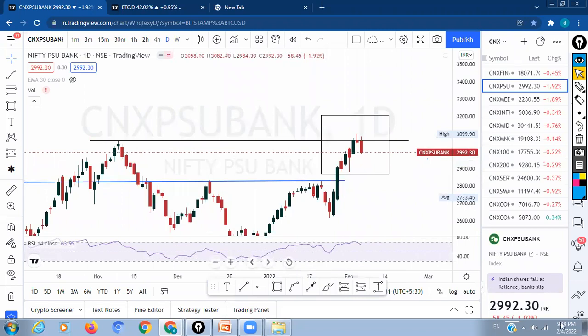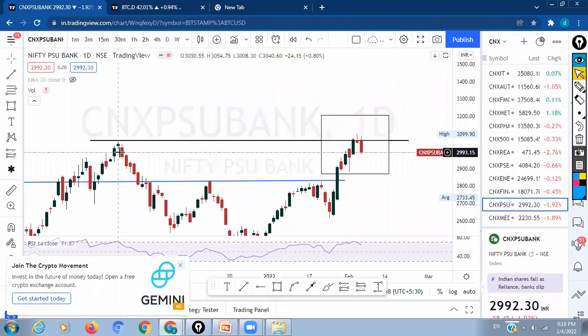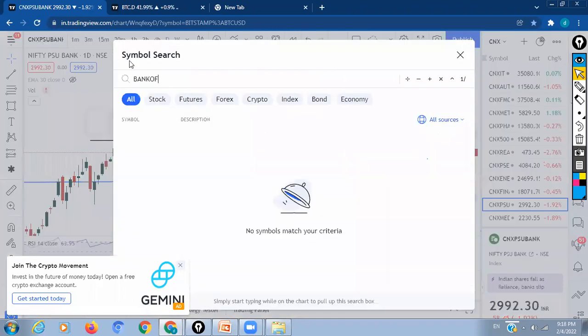If you start getting lots of messages around PSUs, REC, PFC, Container Corporation, just get alert a little bit. Sir, if you look at Bank of Baroda, it has had a decent run, like 81 to 110. So now if we jump on it, we are getting into a little expensive zone, isn't it?